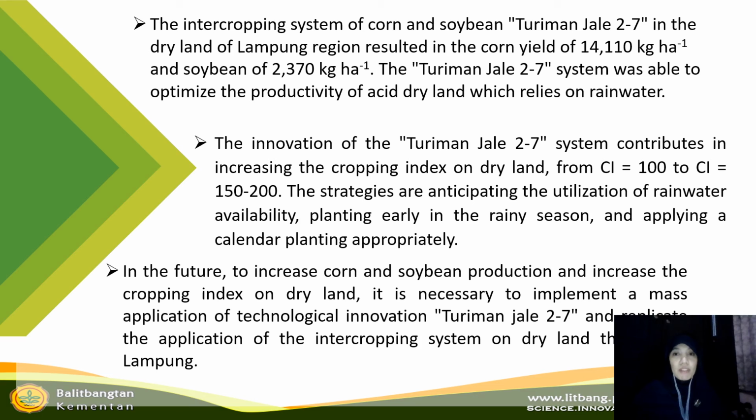The intercropping system of corn and soybean with Turimanjale 27 in the dryland of Lampung region resulted in a corn yield of 14.11 kg per hectare and soybean of 2,370 kg per hectare. The Turimanjale 27 system was able to optimize the productivity of acid dryland which relies on rainwater. The innovation of the Turimanjale 27 system contributes to increasing the cropping index on dry land from CI 100 to CI 150 until 200. The strategies are anticipating the utilization of rainwater availability, planting early in the rainy season, and applying a planting calendar appropriately.